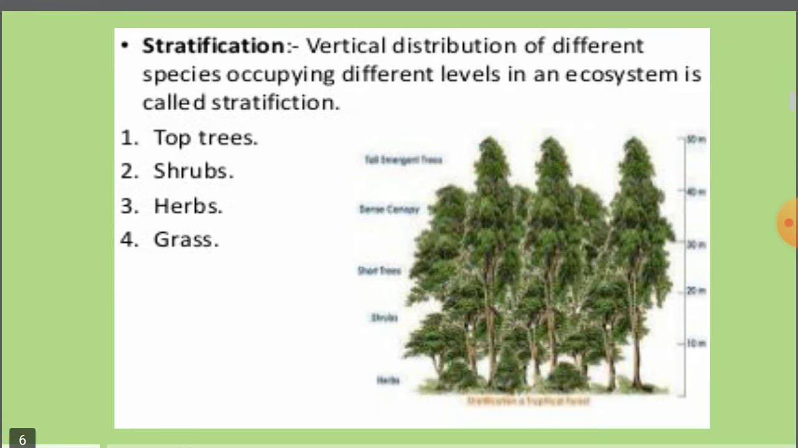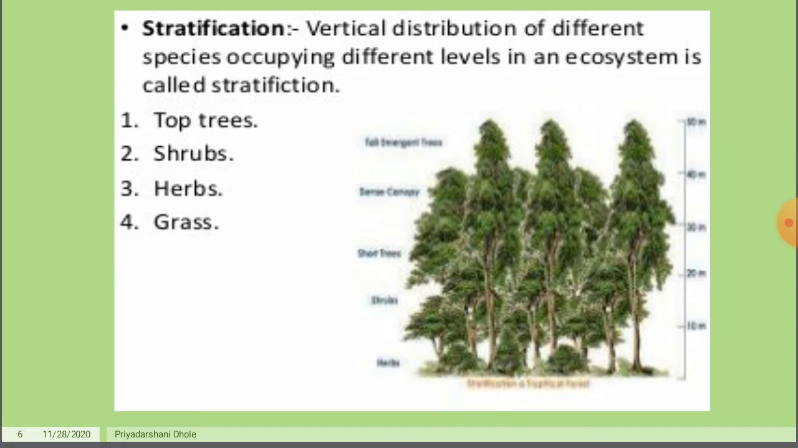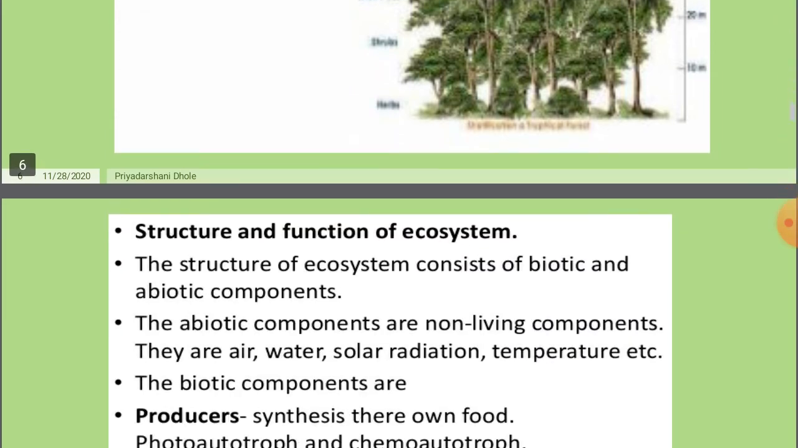Next is stratification. Vertical distribution of different species occupying different levels in an ecosystem is called stratification. In that, first at the top level are the top trees, which are huge trees, then shrubs, after that herbs and grass come in stratification.